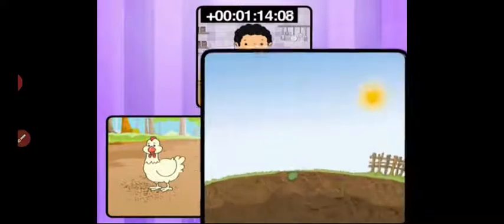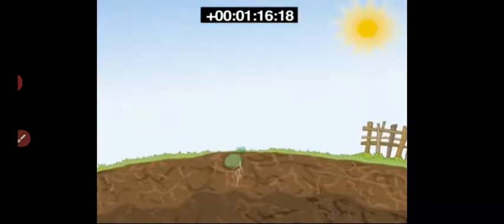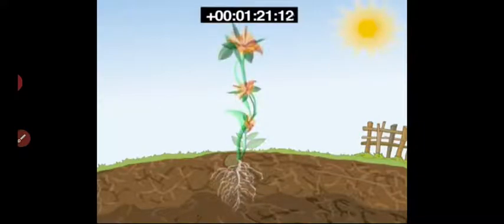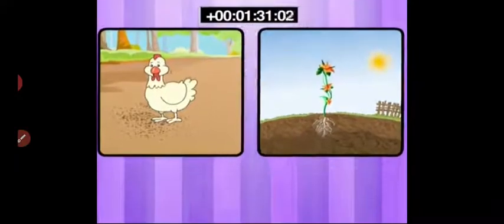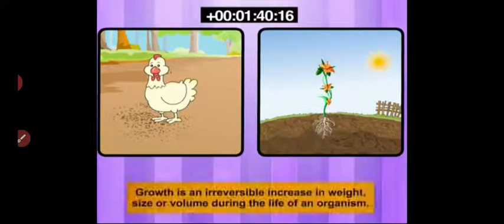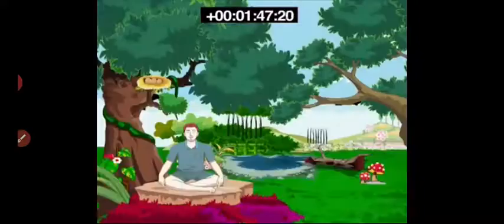Growth is shown in plants also. From a seed, it grows into a sapling, later into a plant, and later into a big tree. All living organisms show growth. Growth is the irreversible increase in weight, size, and volume during the life of an organism.